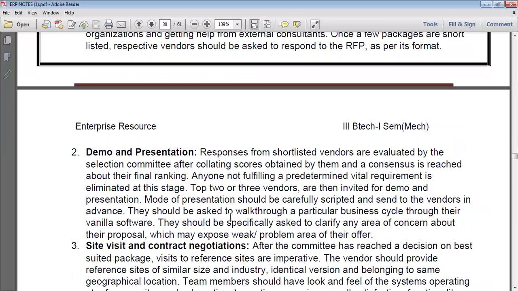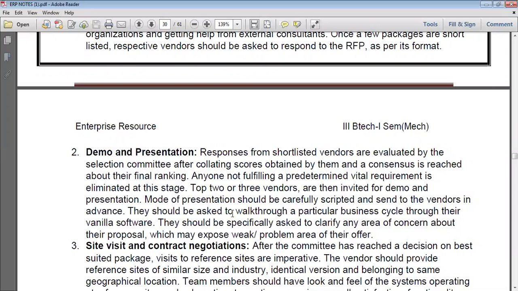Second one, demo and presentation. Responses from shortlisted vendors are evaluated by the selection committee after collecting scores, and consensus is reached about their final ranking. For example, take reviews, that is, feedback from the customer. The top two or three vendors are then invited for demo and presentation.